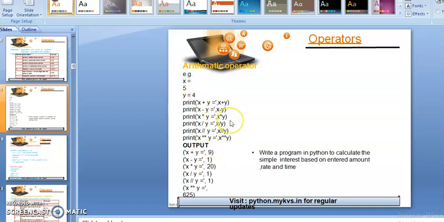If we implement the multiplication, then 5 into 4, it will return 20. X divided by y, it will return 1. Now this is the remainder, so it will return the 1 remainder. Then floor division. Now after that, x exponent y, so it means x raised to power y, so 5 raised to power 4, it will return us 625 as an output. So that's the use of the arithmetic operator, students, that is used to implement the arithmetic operations on the variables.